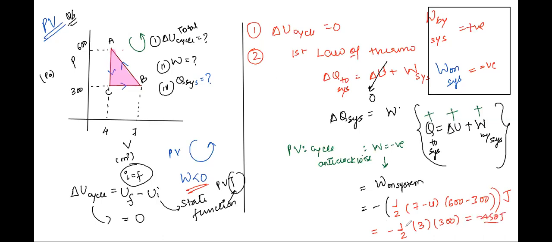Clear? 450 joules. Very sure about it? Now, Karuna, is the question clear? So if the work done is minus 450, it means heat is also minus 450, right? From this equation, correct? Delta Q is equal to work. So this comes out to be minus 450. So what does this mean? Is the heat being given to the system, or is the system releasing some heat?